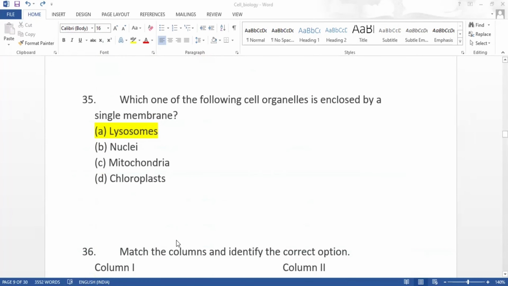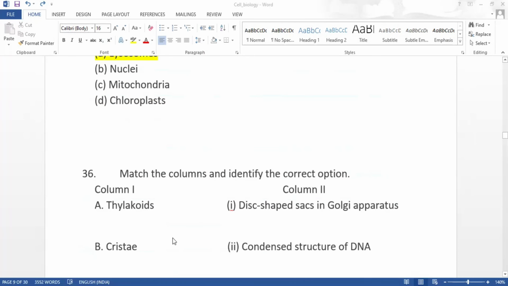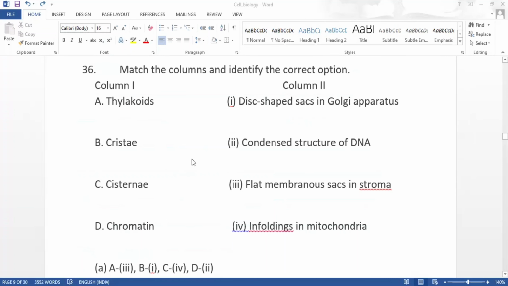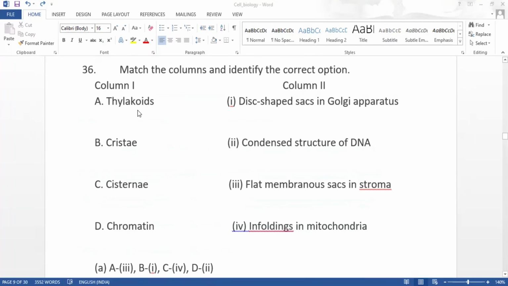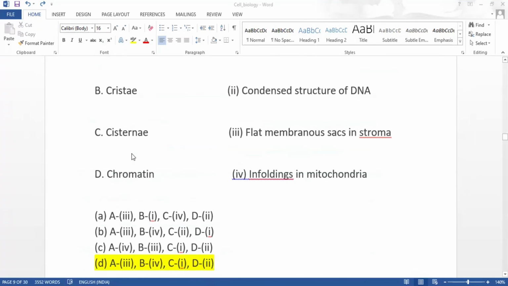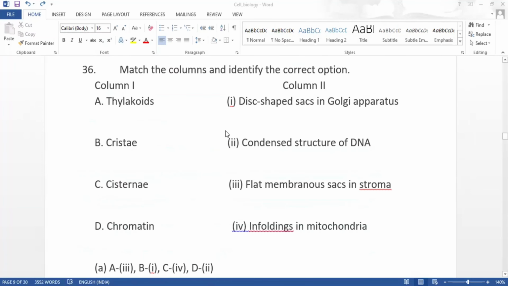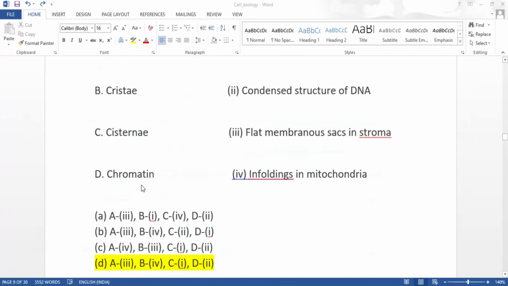Which one of the following cell organelles is enclosed by a single membrane? The answer is lysosomes. Match the columns and identify the correct option. Thylakoids are flat membranous sacs in stroma. Crista is infoldings in mitochondria. Cisterna is disc-shaped sacs in Golgi apparatus, and finally chromatin is condensed structure of DNA.